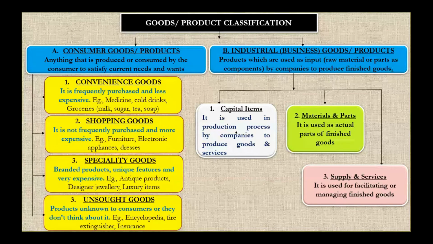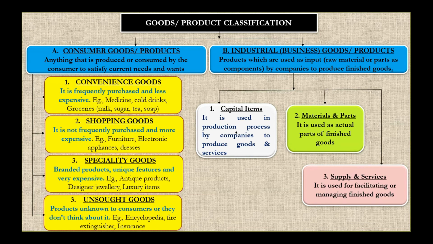Then comes the next category, shopping goods, which are not frequently purchased and are a little more expensive. For example, furniture, electronic appliances. You don't buy furniture on a daily basis, right? You don't buy electronic appliances on a daily basis. You don't purchase clothes every day. So this comes under the category of shopping goods.